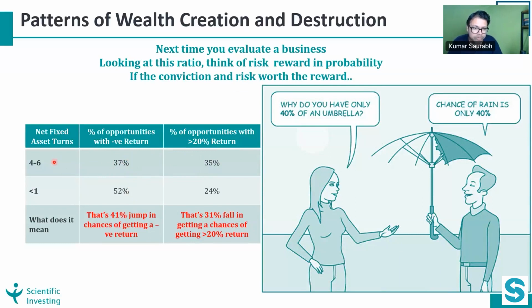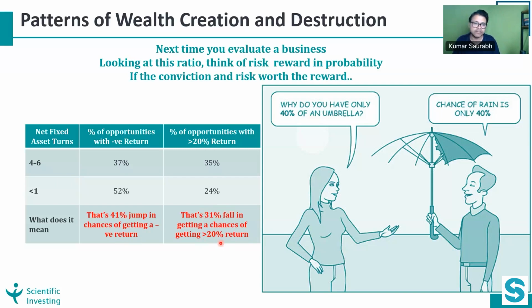So many times in a bull market, we get greedy and we compromise on quality. So the question is, how much probability are you risking when you are compromising on quality, and you can consider this as one of the quality metrics. So just by doing this, you are increasing your chances of getting a negative return by 41%, and you are reducing your chances of generating a more than 20% return by 31%.